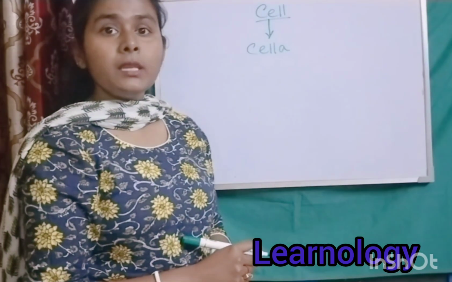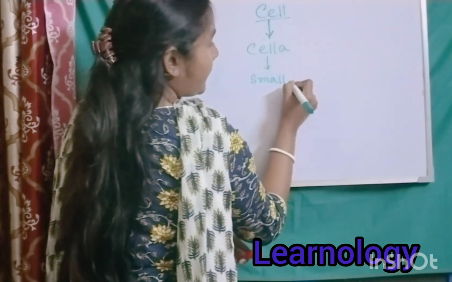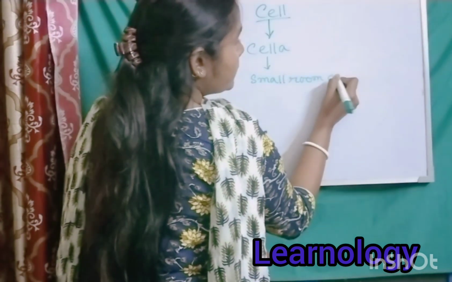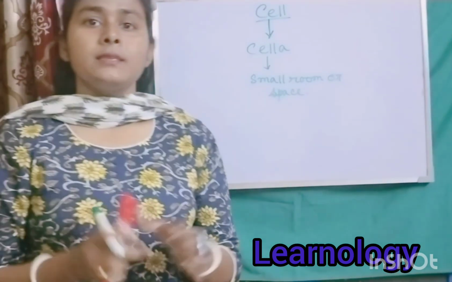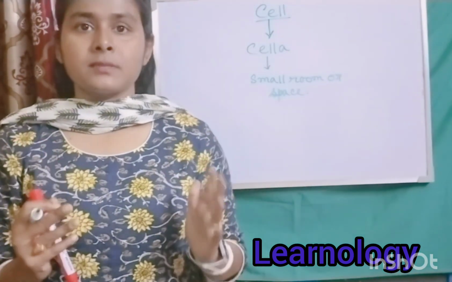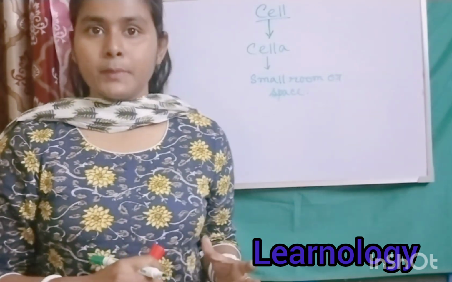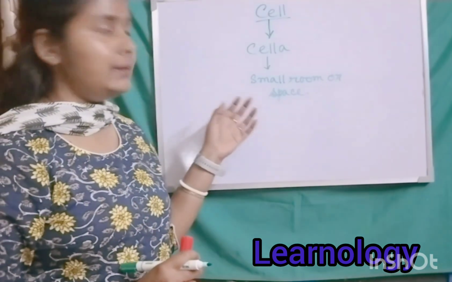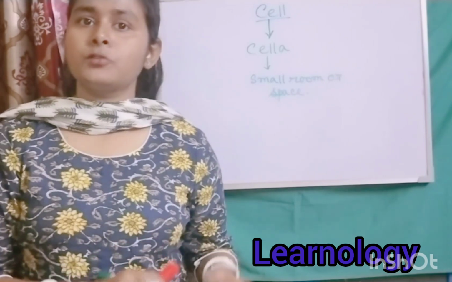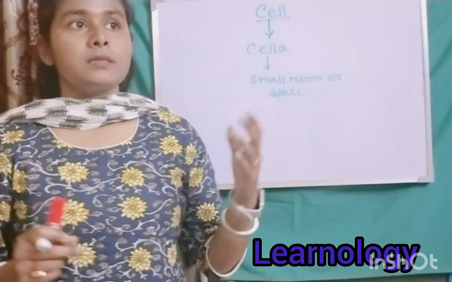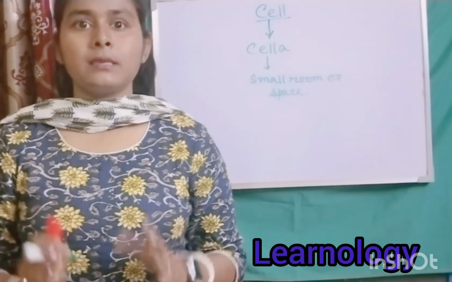Okay, the meaning of cella is small room or space. So inside the small room, क्या क्या present होता है? यहाँ पर बहुत सारे furniture will be there, like बहुत सारे equipment will be there. Like that, inside the cell there are many tiny cell organelles present, like mitochondria, ribosome, cytoplasm, endoplasmic reticulum, many things are present.